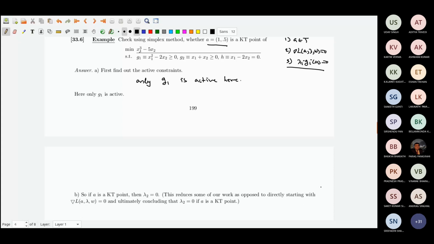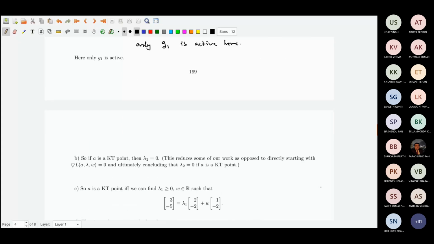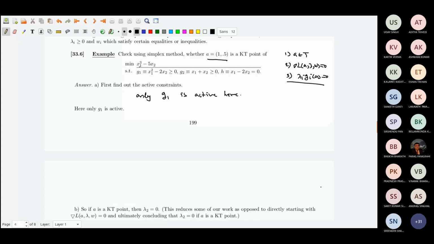Now assume A is a KT point, then what should happen? Grad f will be (3, minus 5), which should be equal to lambda 1 times, what is this?